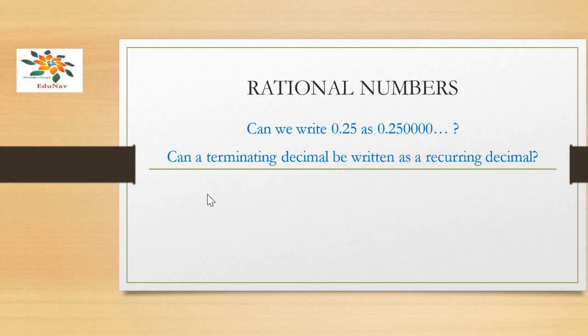Consider a decimal which is terminating, say 0.6, and a recurring decimal, say 0.666 and so on. In the first case, the number comes to an end, right? It is just 0.6. It is not continuing beyond that. It is terminating.